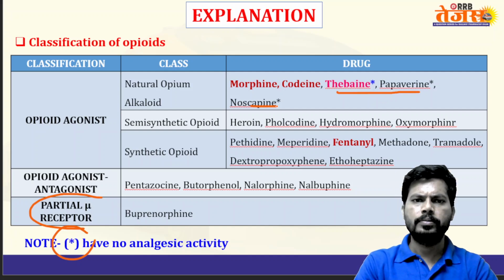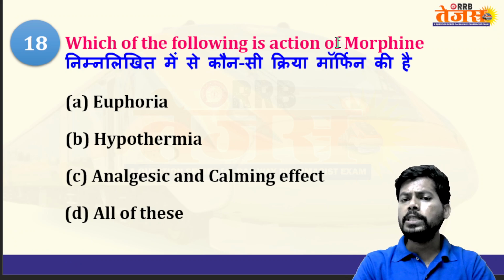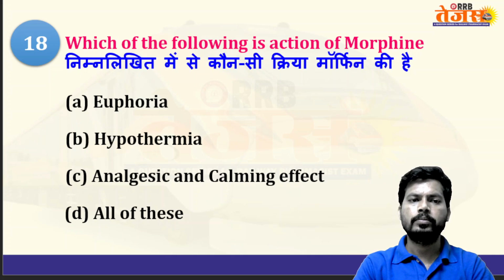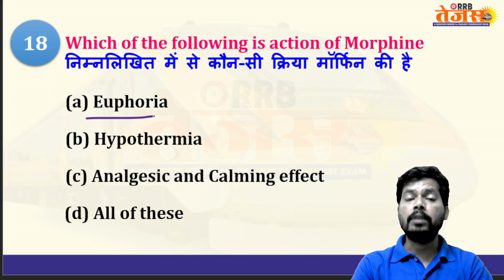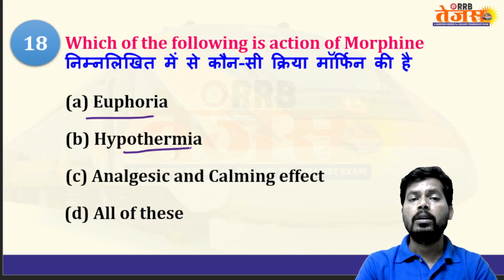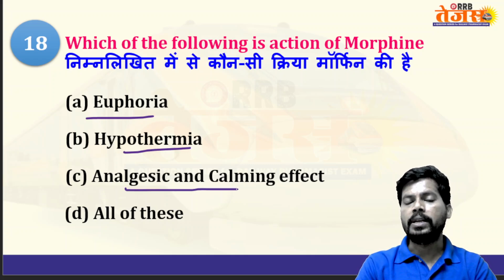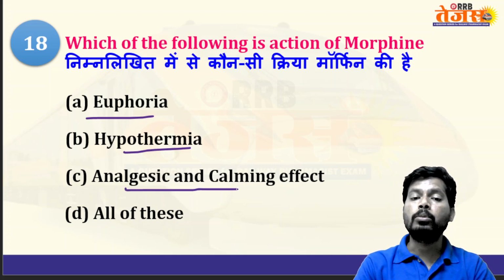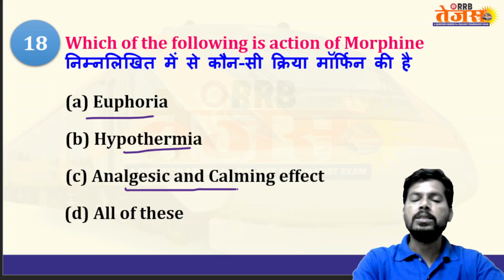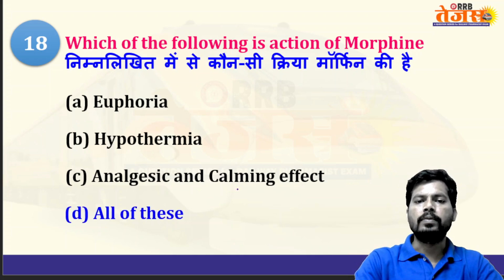Which of the following is an action of morphine? Euphoria. Yes, morphine produces euphoria, a state of well-being, a highly excitable state. Morphine produces hypothermia, decreased body temperature, by acting on the thermoregulatory center in the hypothalamus. Analgesic and calming effect: decreases the pain as well as calms down the person. So the answer is all of the above.